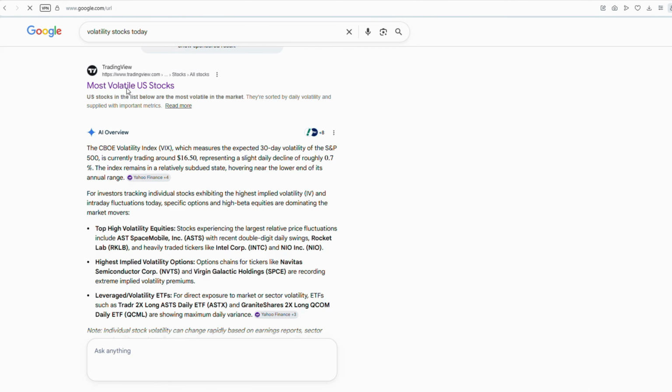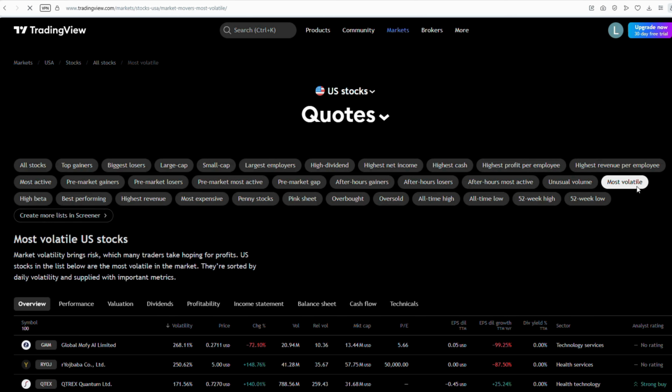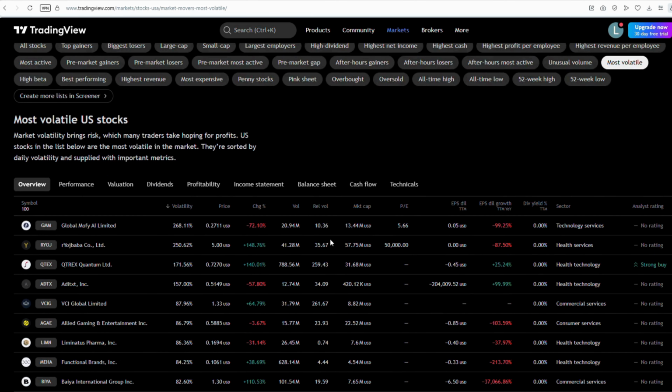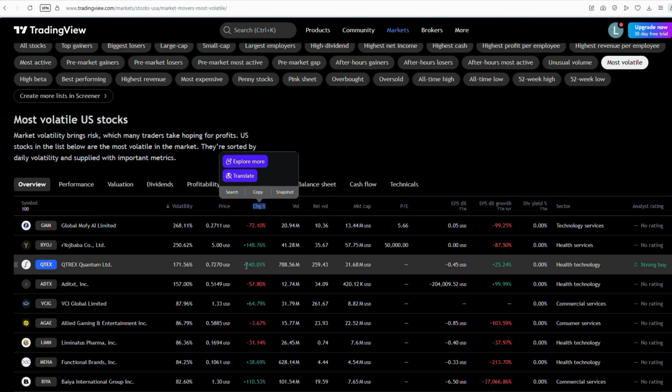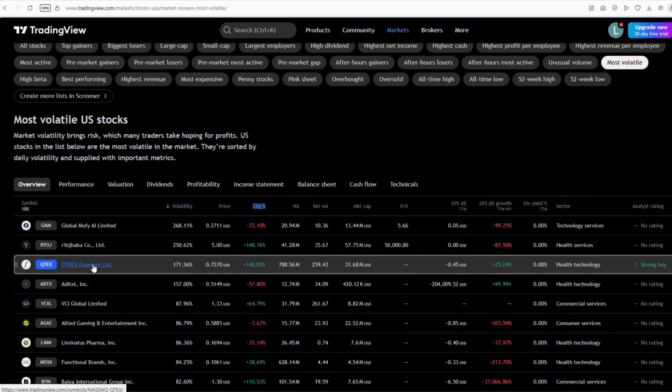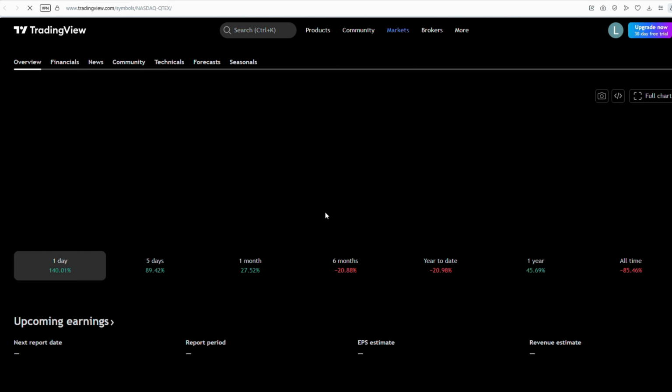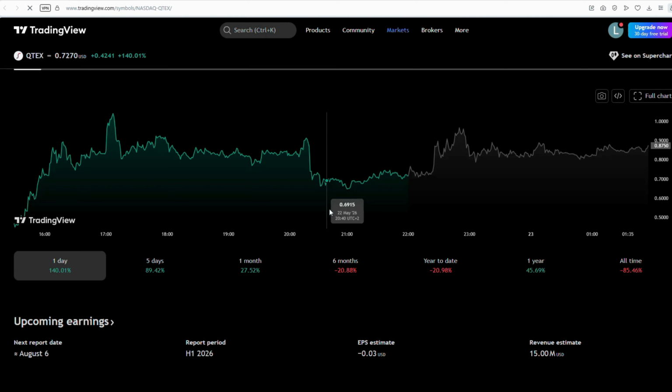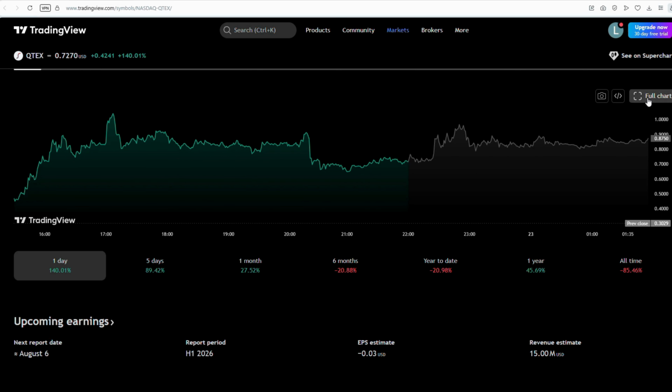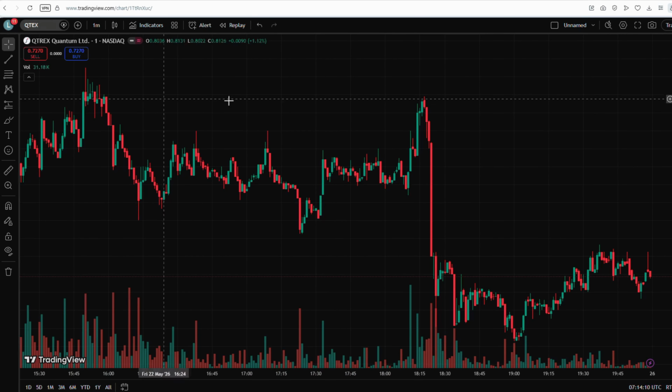Volatility is how much and how fast price moves. Low volatility means the market is slow and flat. High volatility means big, fast price swings. For day traders, volatility is essential because no movement means no profit opportunities. More movement means more chances to trade. But high volatility also increases risk because price can move sharply against your position.